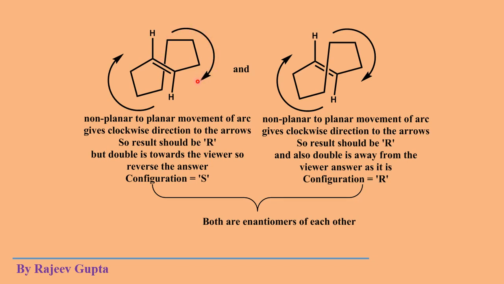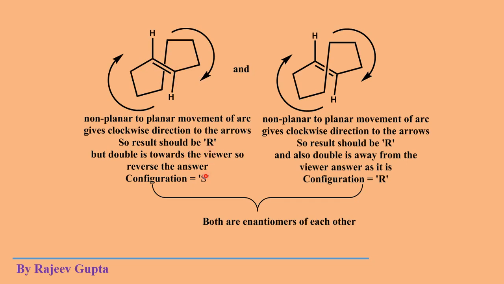We see if the arc's direction is clockwise, then we assign R, and if it is anti-clockwise, then we assign S. But the condition is that this planar portion or double bond containing portion of trans-cyclooctane should be away from the viewer.